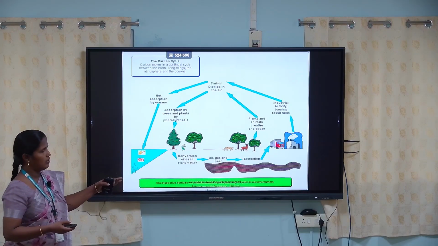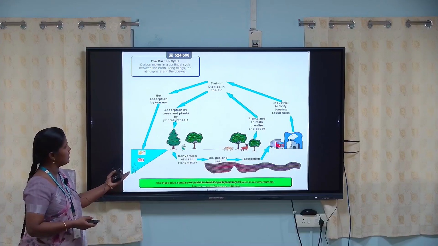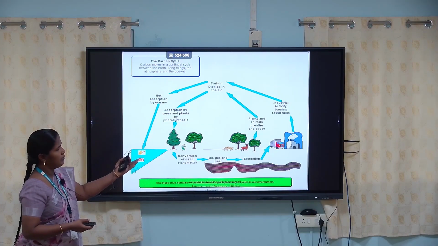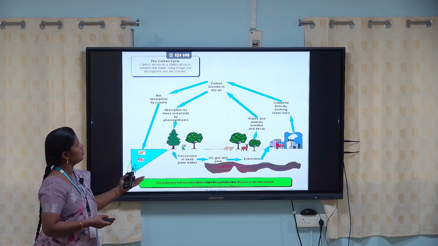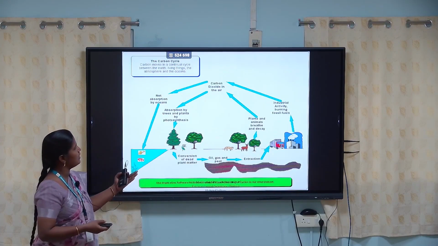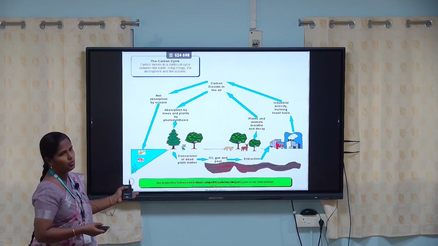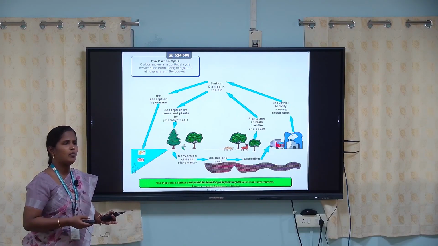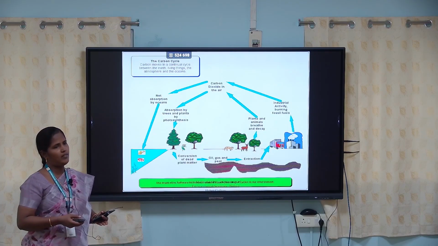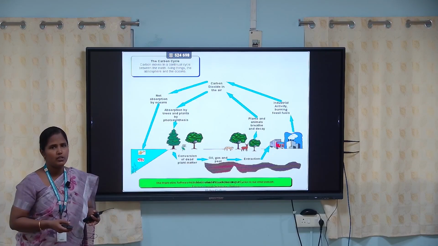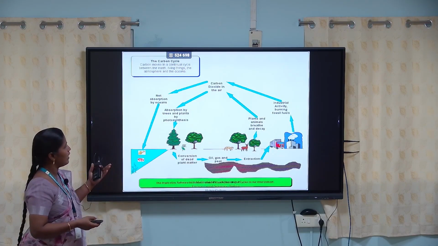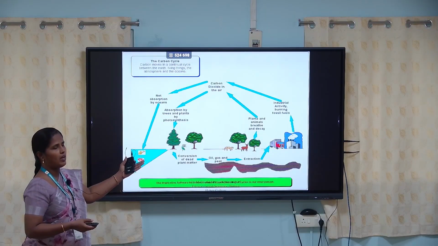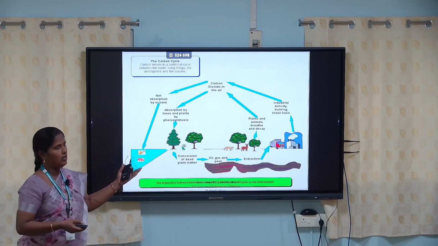Those fossil fuels are extracted, and then the extracted fossil fuels are processed through industry. Through the industrial process, carbon dioxide enters into the atmosphere. Carbon dioxide is already naturally present in the atmosphere, 0.03%, and also carbon dioxide is emitted by industry.